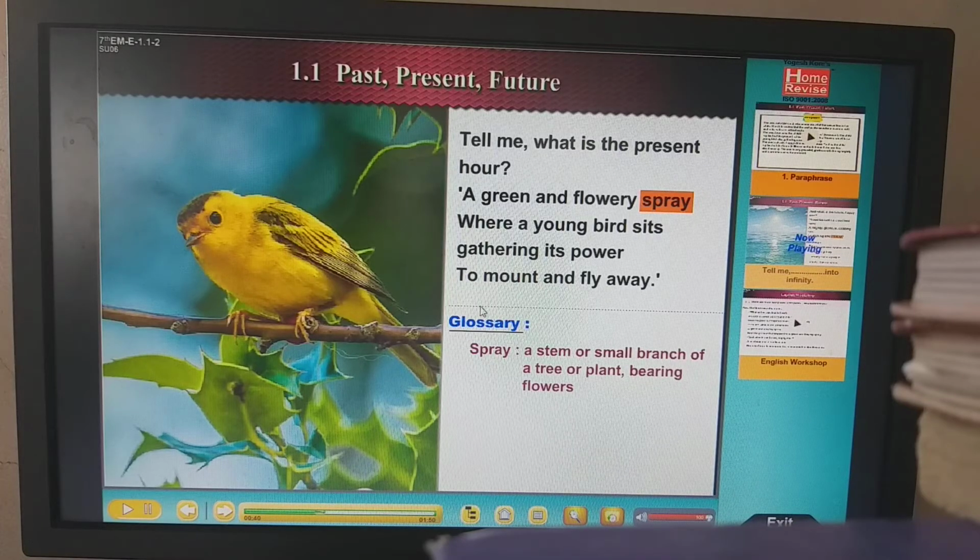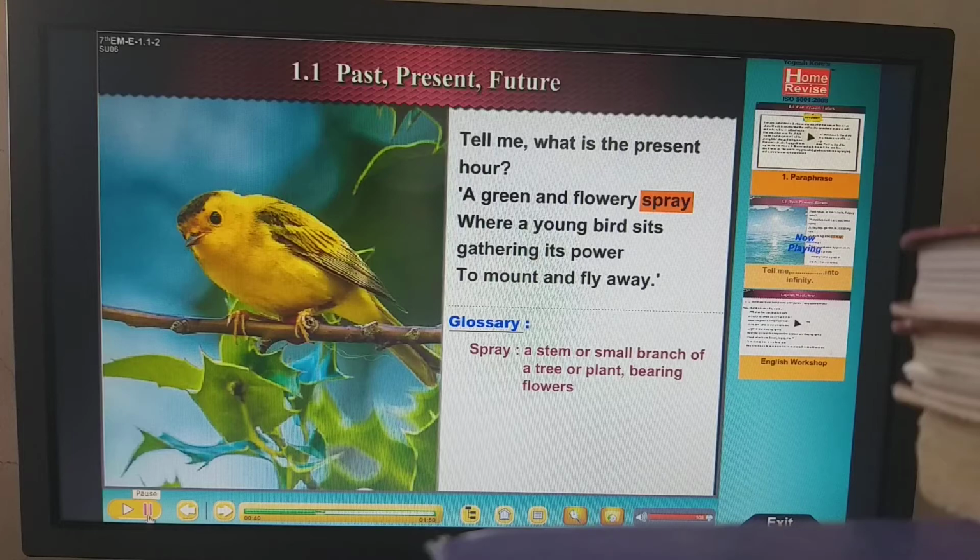So indirectly the child is saying that it is preparing itself for the future and gathering its power to mount. To mount means to fly or to get up and fly away. So indirectly the child is answering the poet that we all children in the present are preparing for the future, right? And now we'll go for the next.